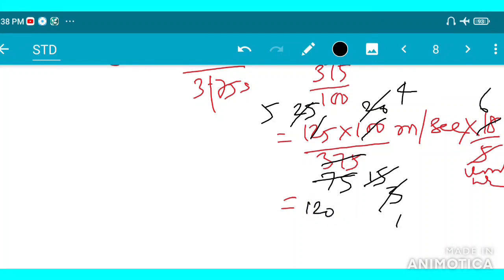So 120 kilometer per hour. This is the required answer. Okay, move on to the next question.